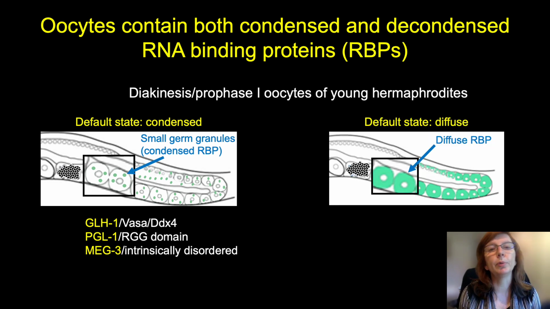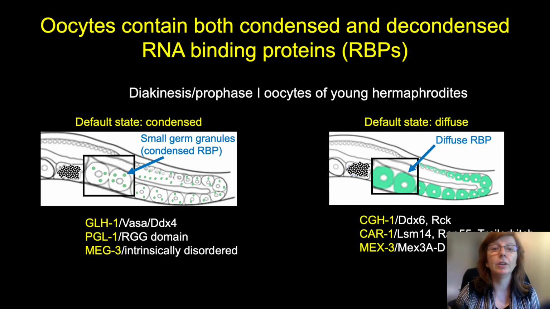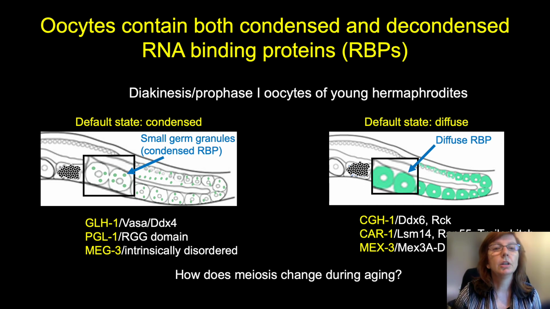The second group of proteins has a default state of being relatively dispersed or diffuse, and proteins in this category include CGH-1, homolog of DDX6 RCK, CAR-1, homolog of LSM14, RAP55, trailer hitch, and MEX-3, homolog of MEX3 A to D. So in a young hermaphrodite, in these diakinesis oocytes, there are these 2 different states of RNA binding proteins. So how does meiosis change during aging, and do these phase transitions change?